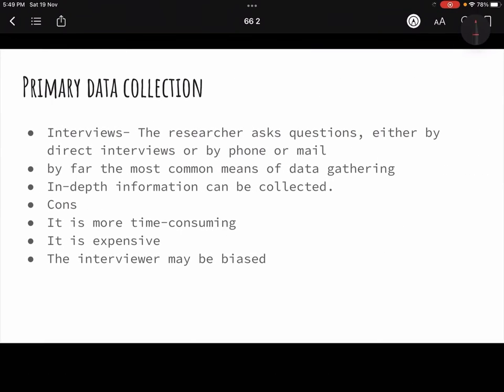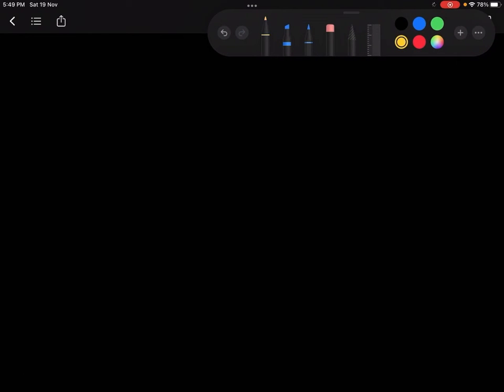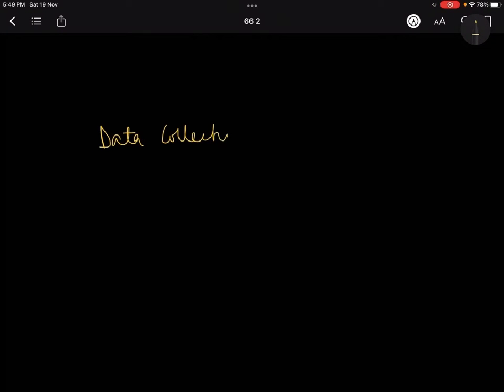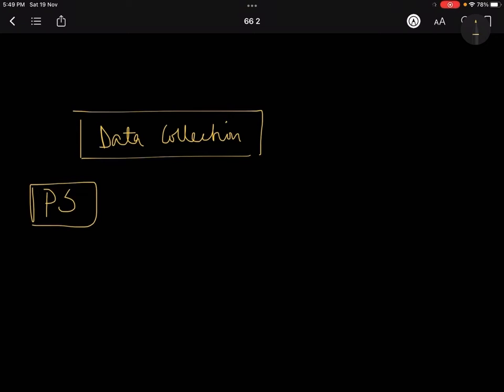Now today what I'm going to do is, as I've told you, we are talking about data collection. You have understood what data collection is, what are primary sources, what are secondary sources, what is quantitative data and what is qualitative data. So in data collection we are doing primary sources. That means when the researcher himself goes and takes the data.